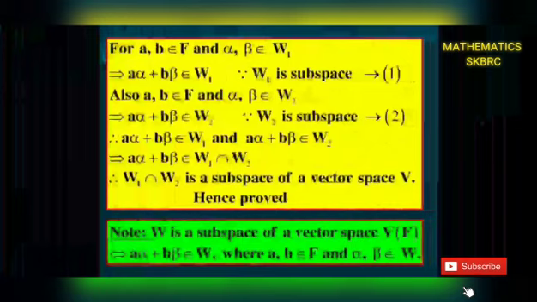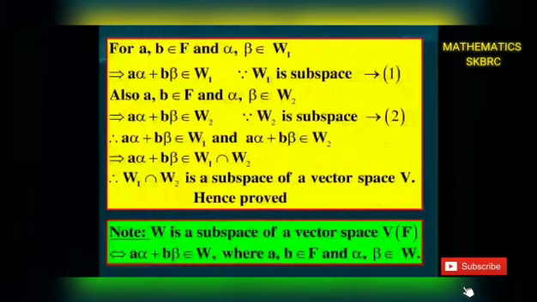Since W1 is a subspace of V(F), for a, b belong to F and alpha, beta belong to W1, a alpha + b beta belongs to W1. Similarly, W2 is a subspace of V(F), so a, b belong to F, alpha, beta belong to W2 gives a alpha + b beta belongs to W2. From 1 and 2, a alpha + b beta is a common element in W1 and W2, that gives a alpha + b beta belongs to W1 intersection W2.